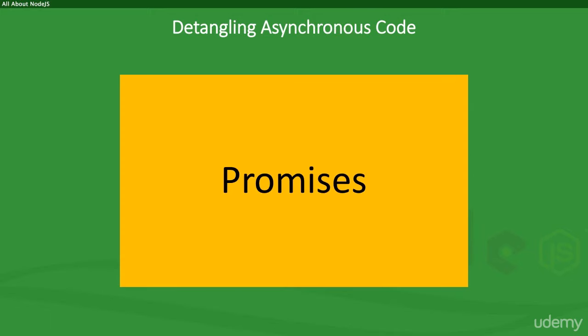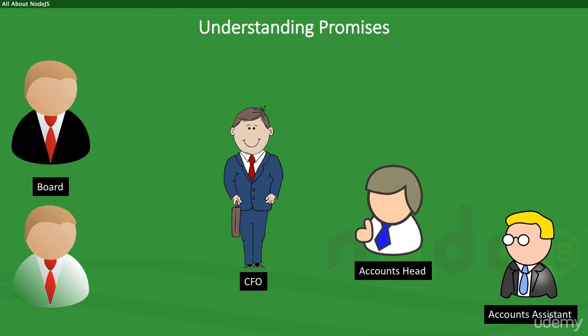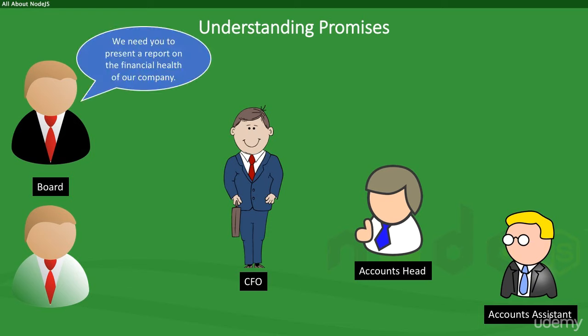Let's try and understand the concept of promises first with a small story. So, imagine there is a company where there is a CFO who reports to the board. Underneath the CFO in hierarchy is the accounts head, and underneath the accounts head, we've got one or more accounts assistants. One fine day, the board asks the CFO to prepare and deliver a presentation on the financial health of the company. They're worried about competitors who are eating away their market share.